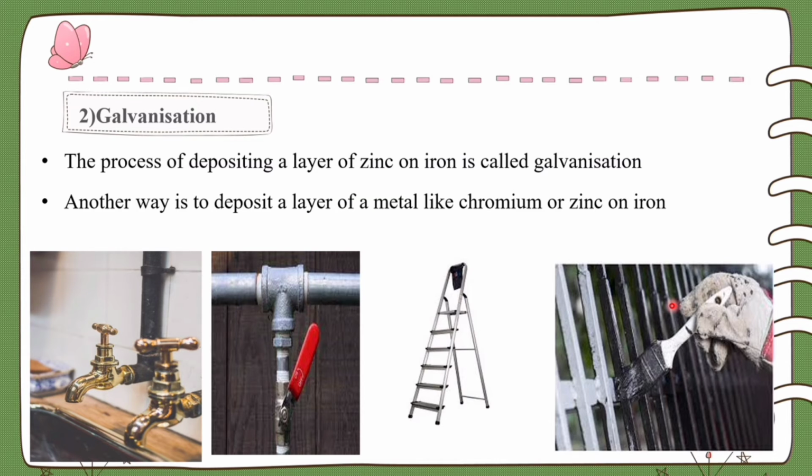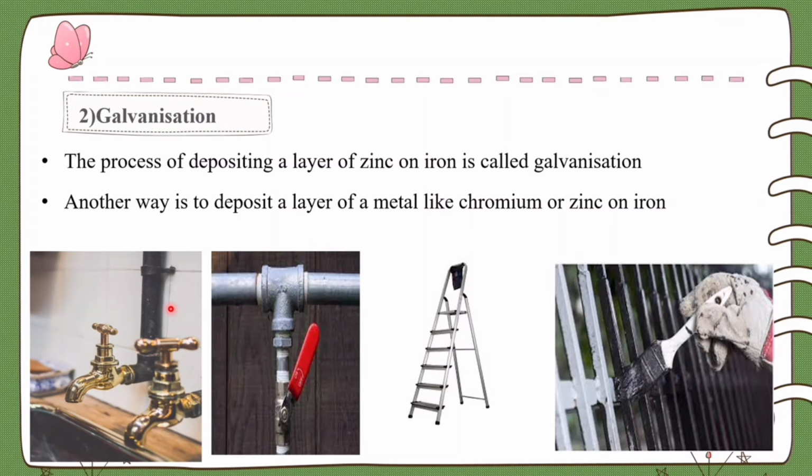We have to apply the paint regularly, so this method is a short-term process, whereas galvanization is a long-term process. To iron pipes, a layer of zinc metal is deposited so that the iron pipes cannot come in contact with water or air. They won't get exposed, so they cannot get rusted easily.